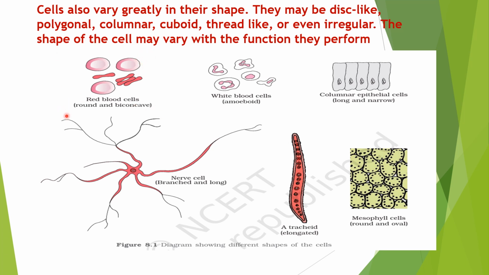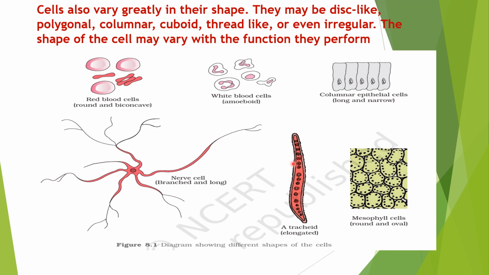So they exhibit a round and biconcave shape. Whereas the WBCs are amoeboid in shape because they show a movement known as amoeboid movement or phagocytosis during the immune responses. And the columnar epithelial cells are long and narrow because they need to absorb nutrients from the intestine. And the nerve cells are very long because they need to transmit action potentials during nerve impulse conduction.